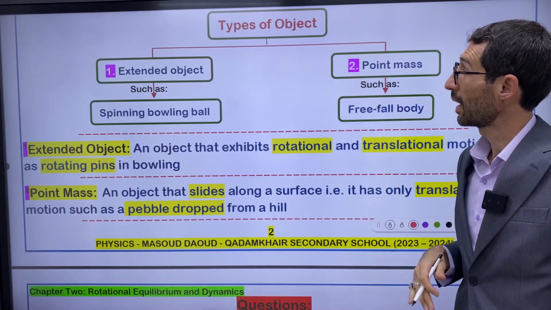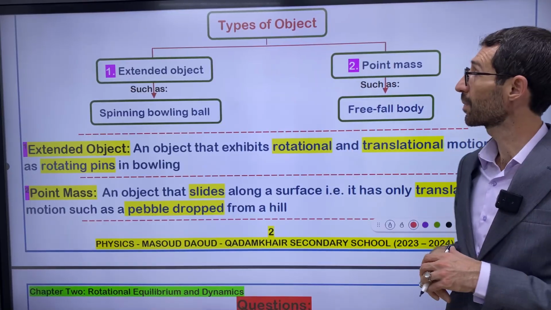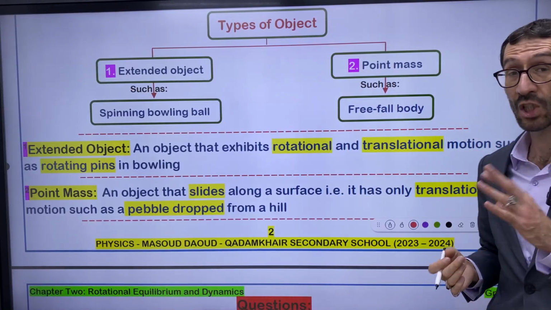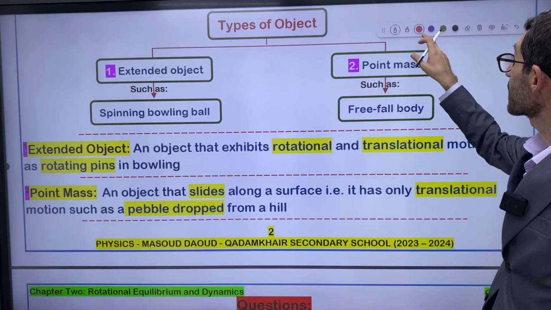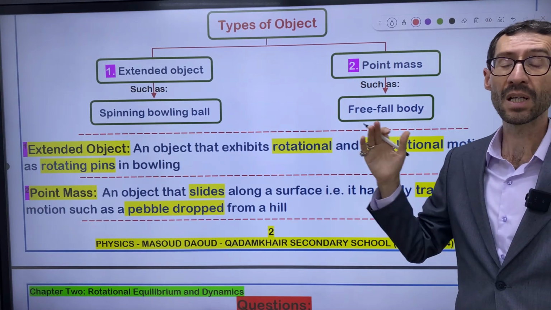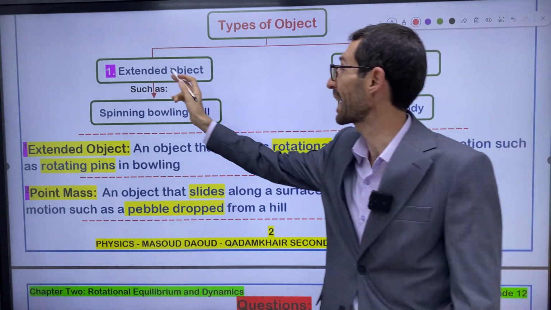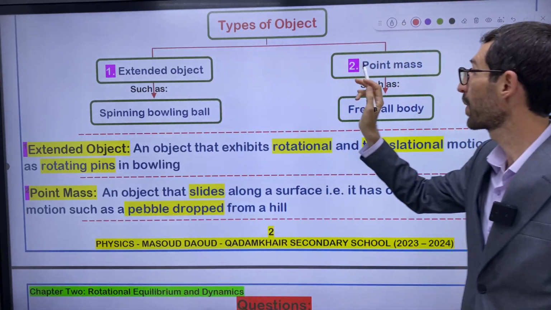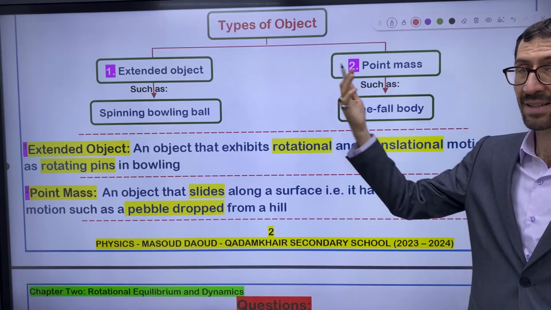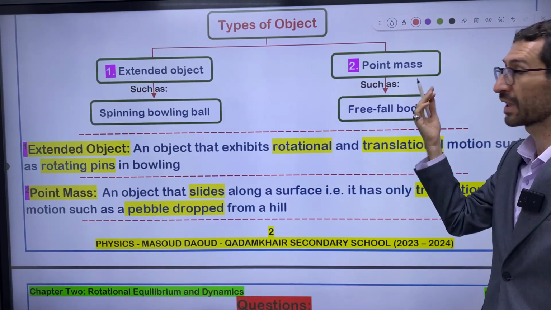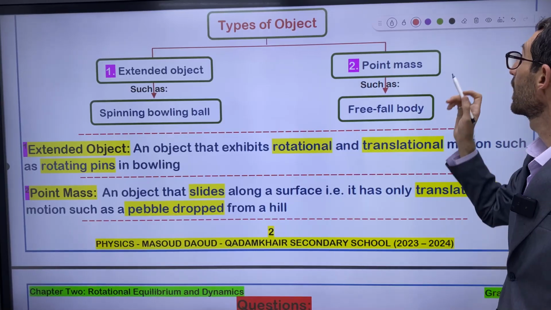It's not an independent subject. It's related to the translational and rotational motion. So in general, there are two types of objects, right? Objects are of two types. The first one, extended object, number one. Number two, point mass. Teacher, what do you mean by extended object? What's the meaning of point mass? Let me explain for you.